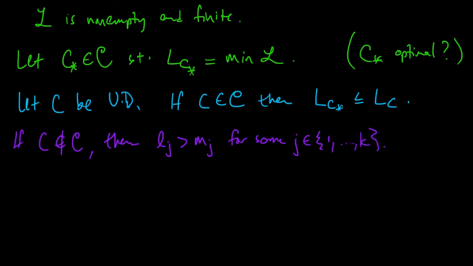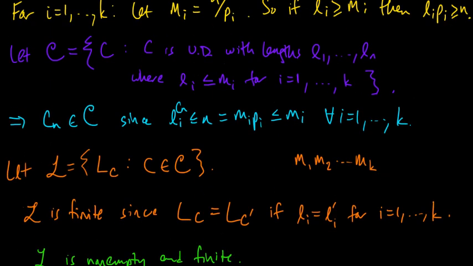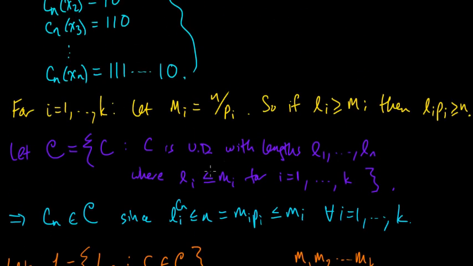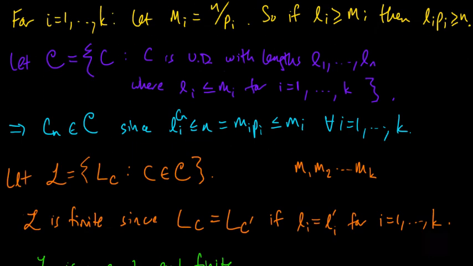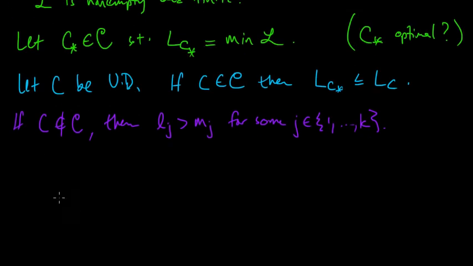So what does this imply? Well, we were talking about it earlier: if it was greater, then it's going to have greater expected code word length than this guy. So let's write down why that is. The expected code word length of this code, which is the sum over its lengths times the probabilities, is certainly greater or equal to the length times the probability of just the jth one.